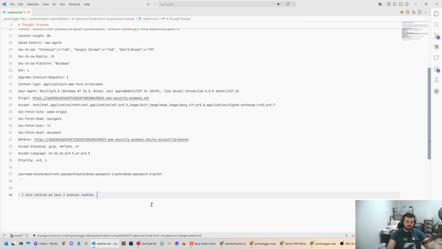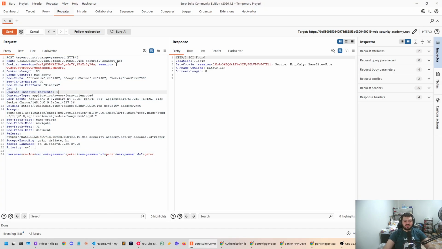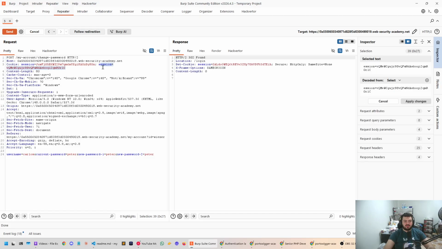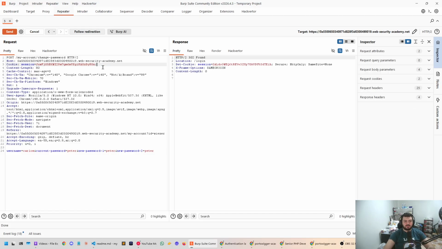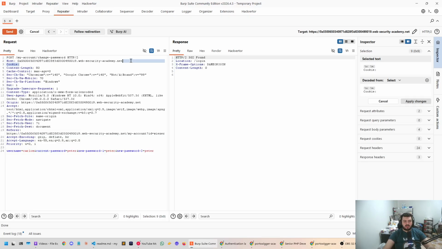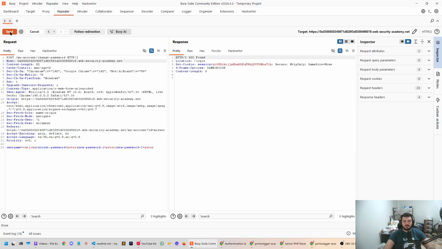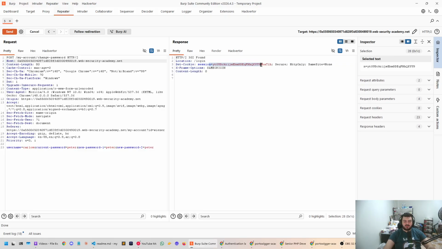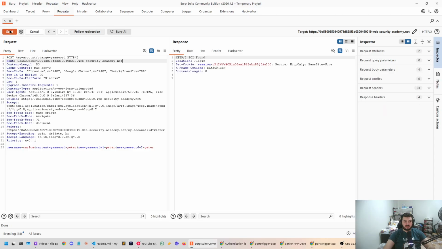Weird. I want to test something actually. What if we just remove one of these sessions? We get a 302. If I delete this session and just delete the cookie header, we get a set session, but it's only one session though. Why did we have two? I don't understand.